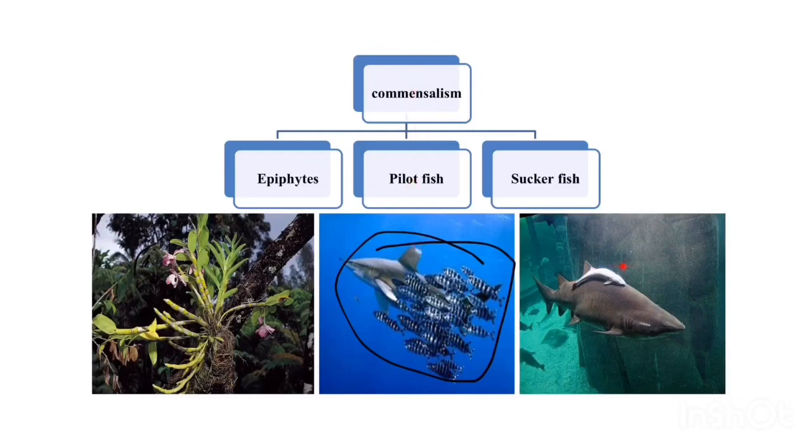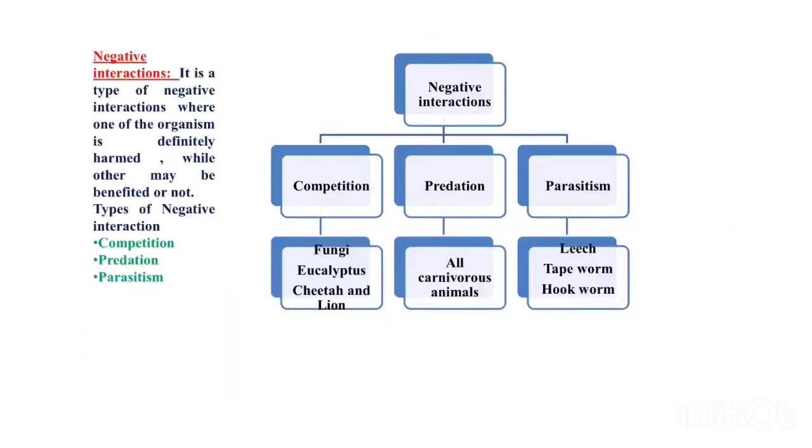And next one is sucker fish. It is a type of positive interaction where the small fish is always found attached to the shark. This small fish attached to the shark is protected from its predators, but because of this association, the large fish is not benefited, only the small one is benefited, hence it is known as commensalism. And next one is negative interaction.